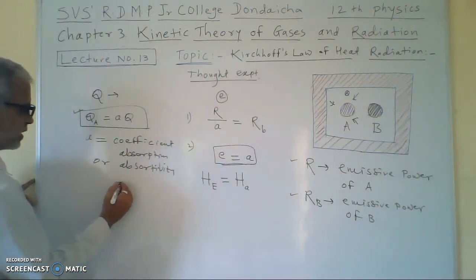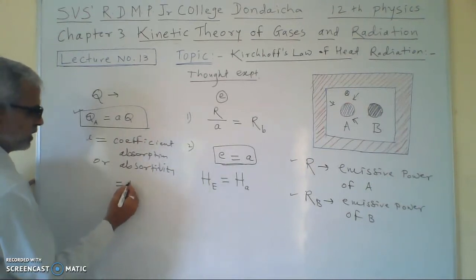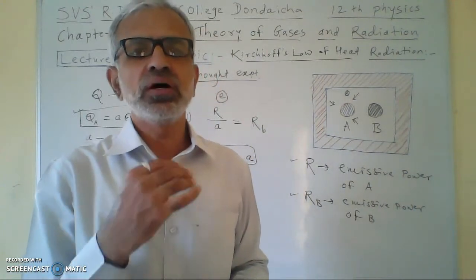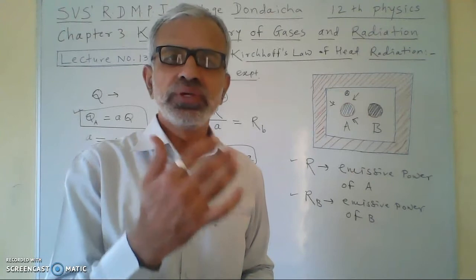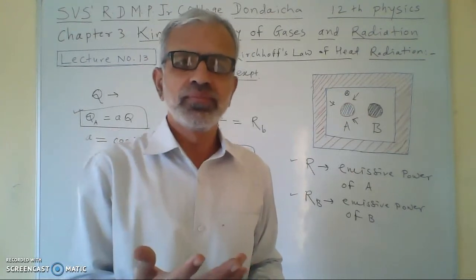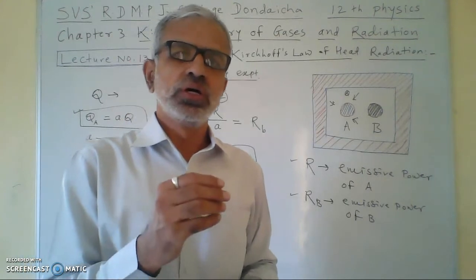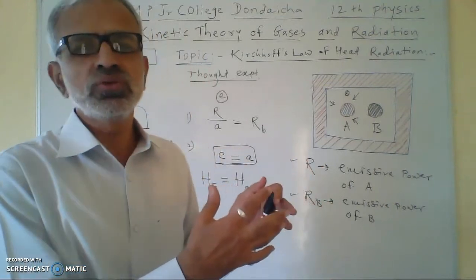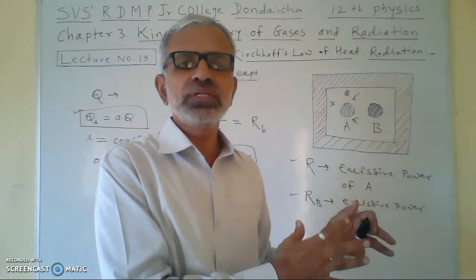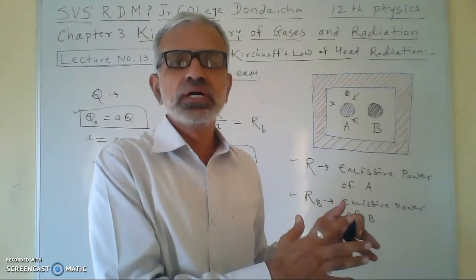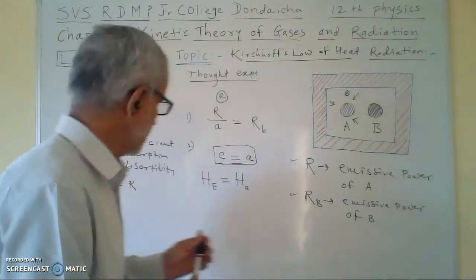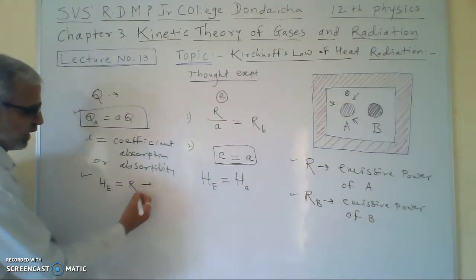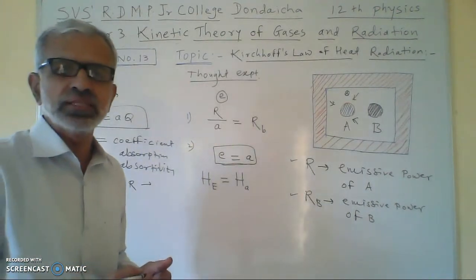So heat emitted by this body A will be capital R, because R is emissive power. Emissive power means the amount of heat emitted by the body per unit area per unit time at a given temperature. That means whatever heat is emitted from the given body is its emissive power or radiant power, so the value of heat emitted by the body will be R. R is the total heat emitted by the body.